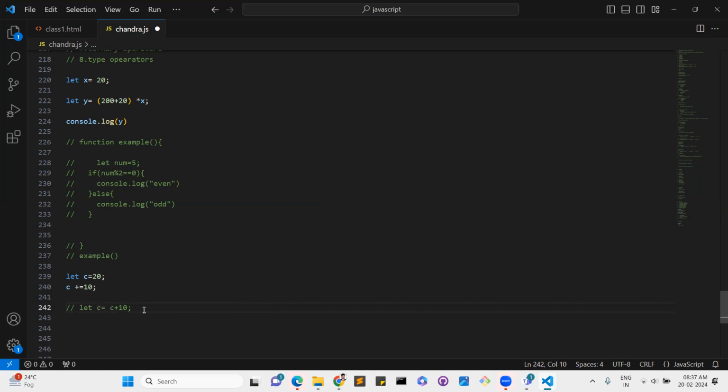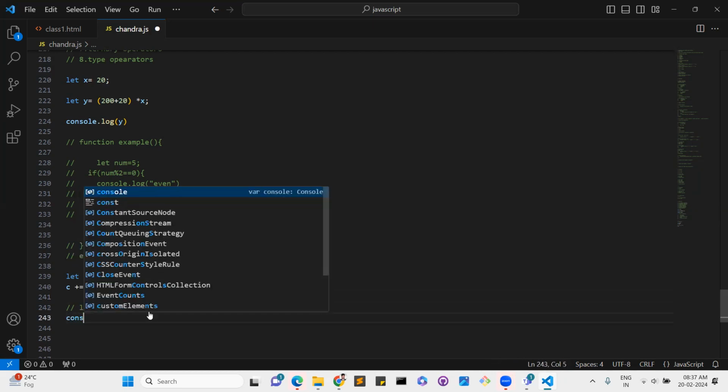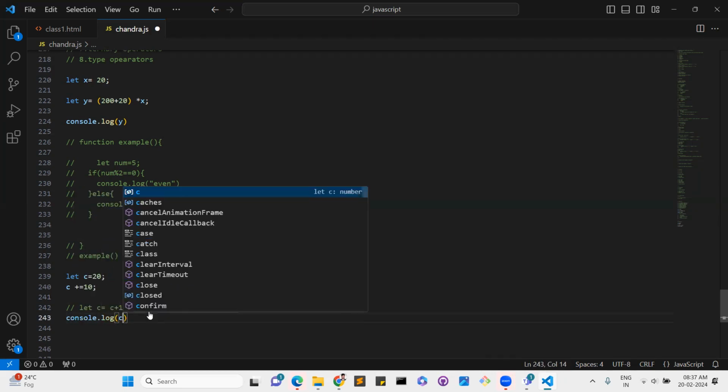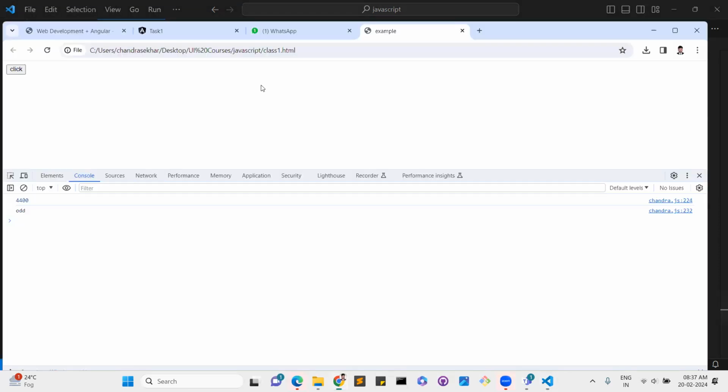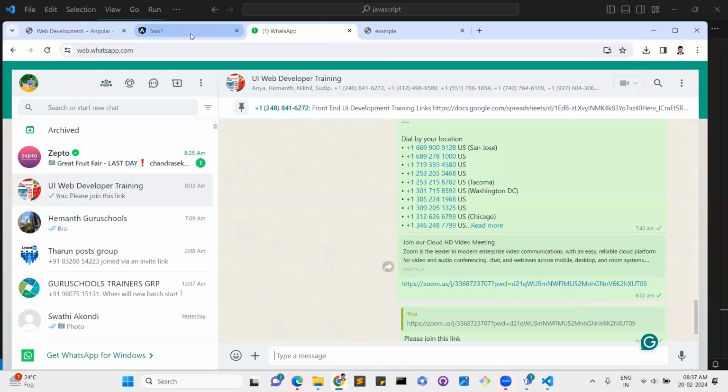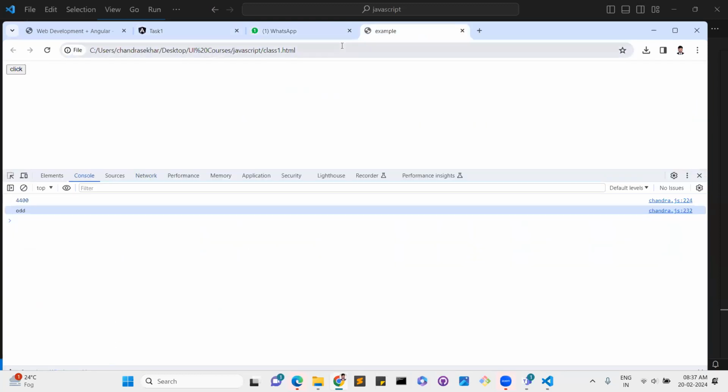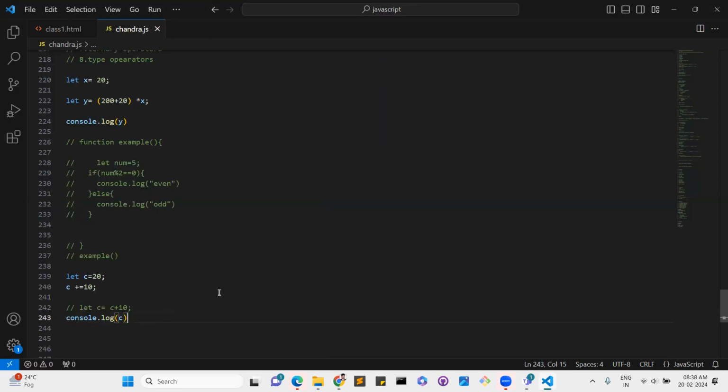So it will come like this. This is just a symbol shortcut one. Whatever the output is, the exact brief explanation is like this, but this is just a shortcut. By using this, we can do it like this. Example, console.log of C, sheet, like this. Understood, guys? So like this it works.